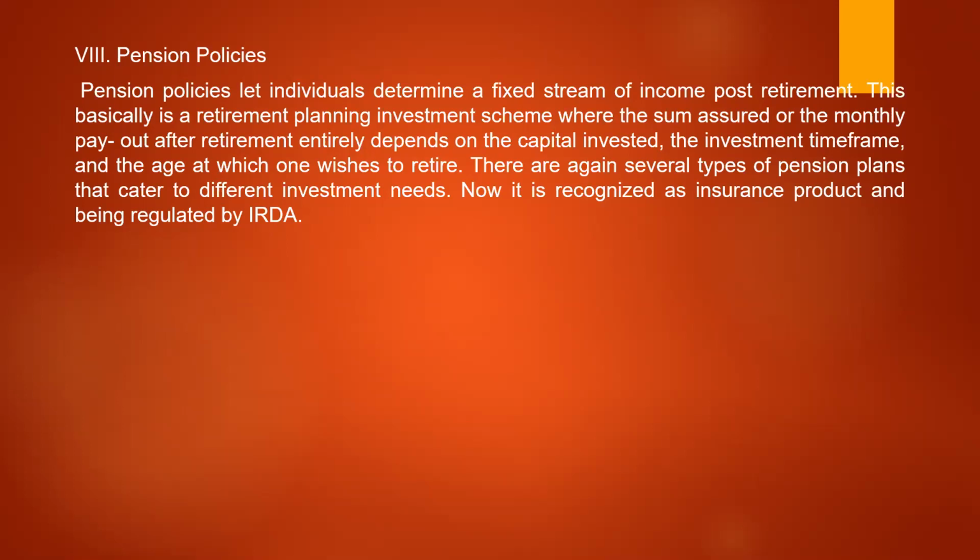They let individuals determine a fixed stream of income post retirement. After the retirement, how much income they want, they can decide. Based on that, a term premium is decided, and every month this money will be deducted from the salary and separately invested in the insurance policies. And these insurance organizations will provide pension policies, accumulating that. It is also called annuity policies. Every year some portion of the salary will go to the pension fund,